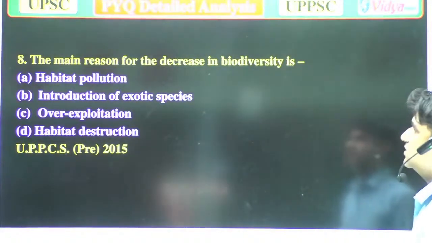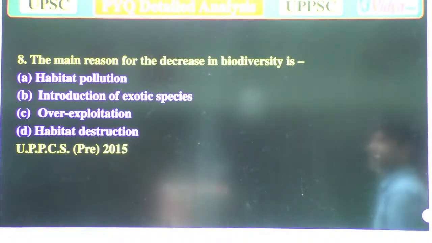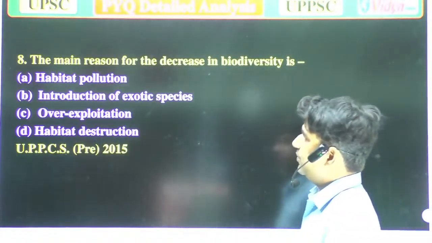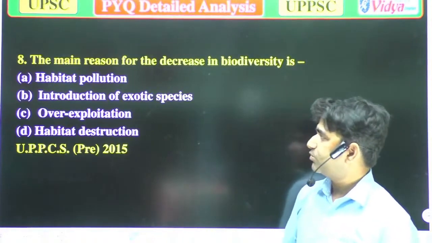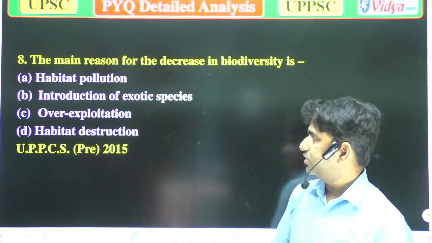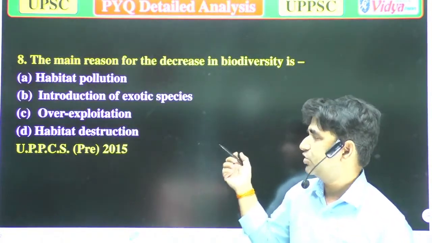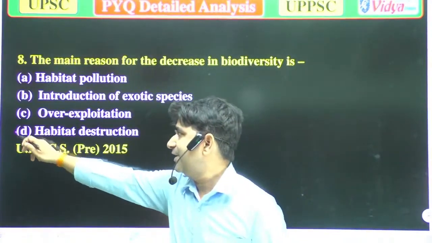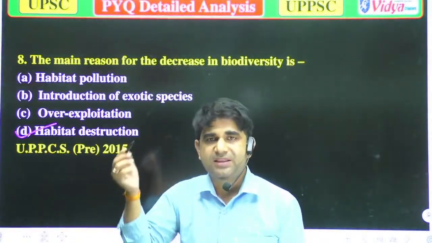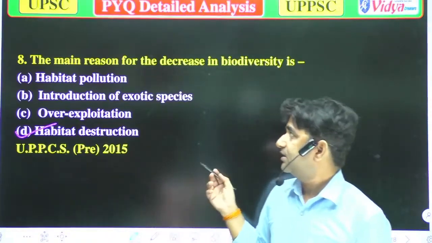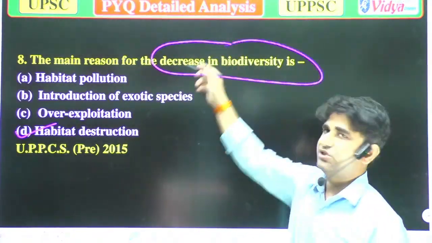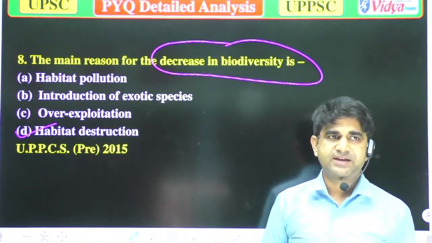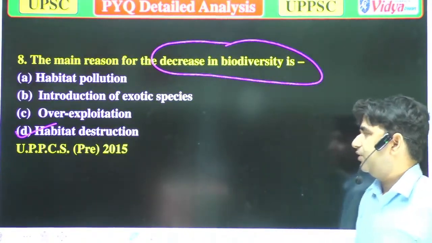Our next question is again the same. The main reason for the decrease in biodiversity. Option A, habitat pollution. Option B, introduction of exotic species. Option C, over exploitation. And option D, habitat destruction. So habitat destruction, because when there is habitat destruction of any organism, that will lead to the decrease in biodiversity. So now we'll move to the next question.